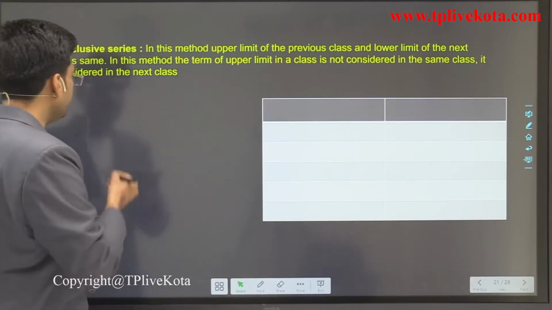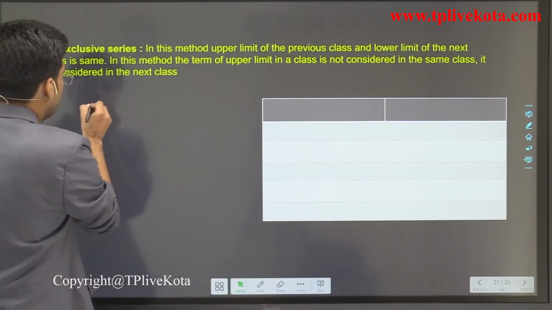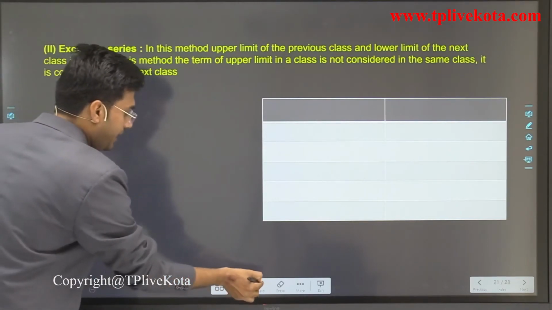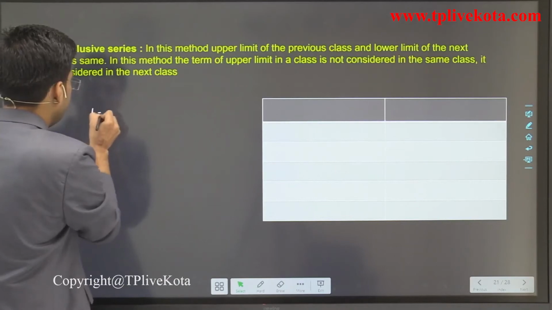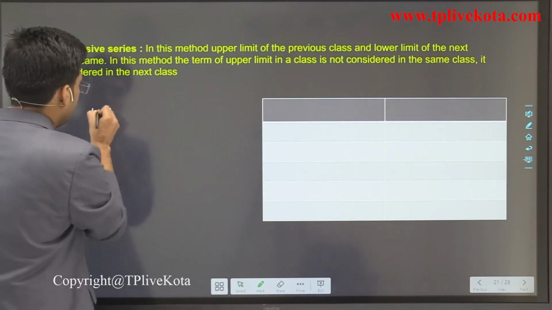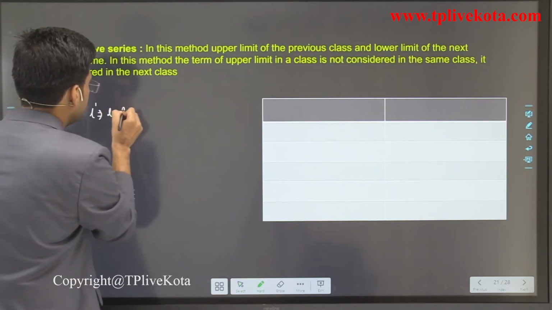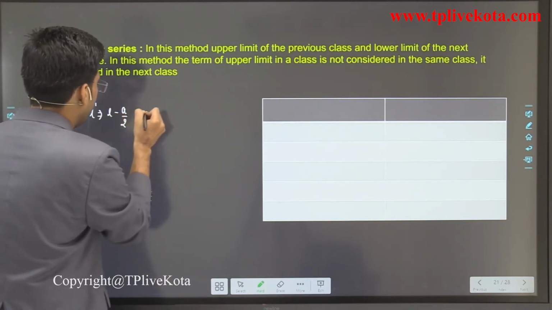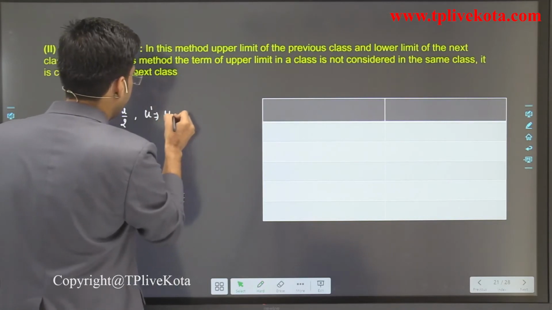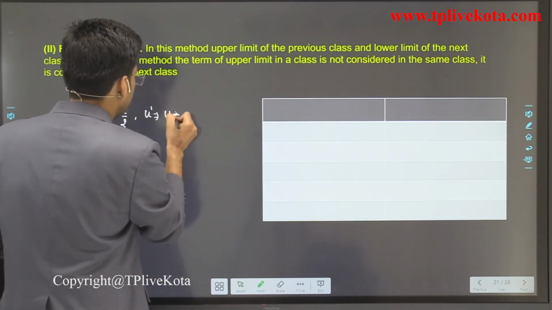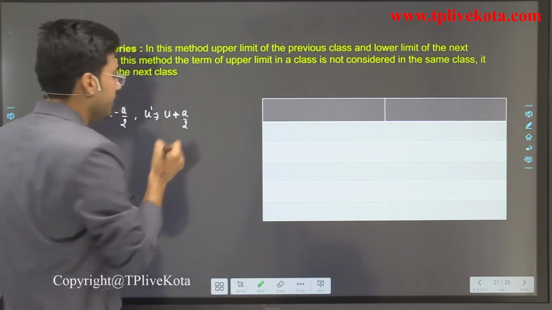So to convert it, we have to change the lower limit as L minus A by 2 and the upper limit as U plus A by 2. And here, what is A?